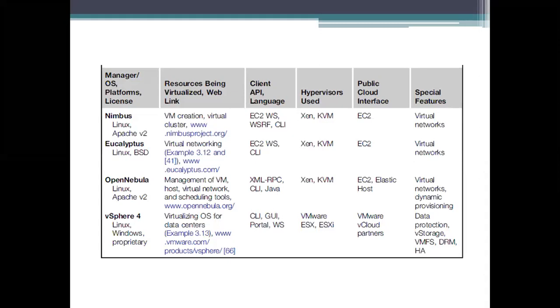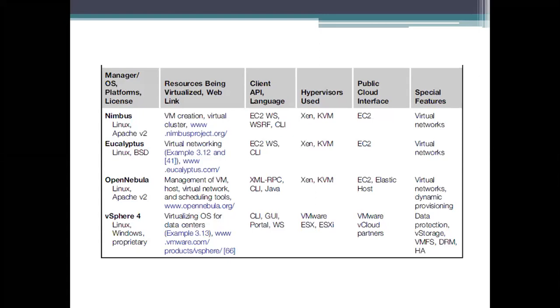The interface here is VMware itself, and you can also use vCloud partners to provide these things to others. The special feature it provides is data protection and virtual storage, VMFS, the virtual machine file system, dynamic RAM, and then HA, high availability. All these things are considered.